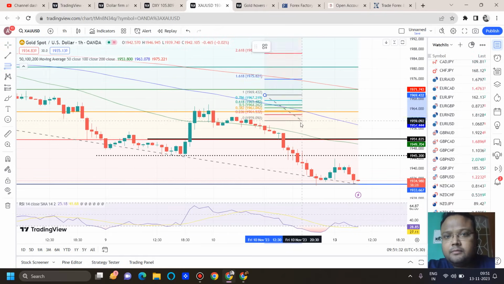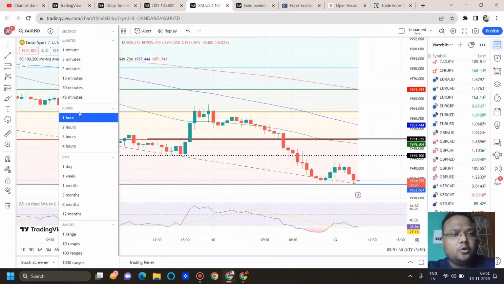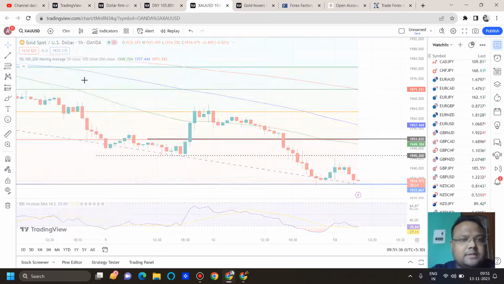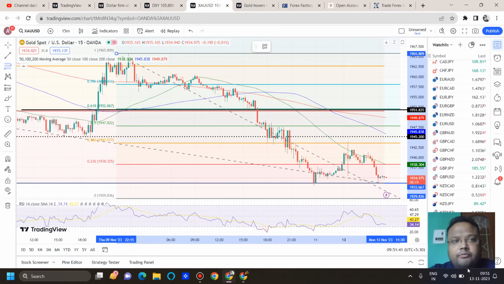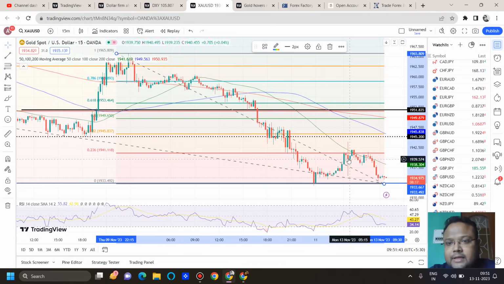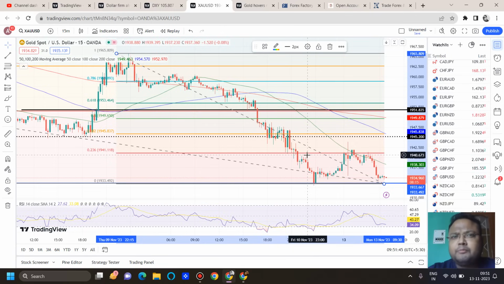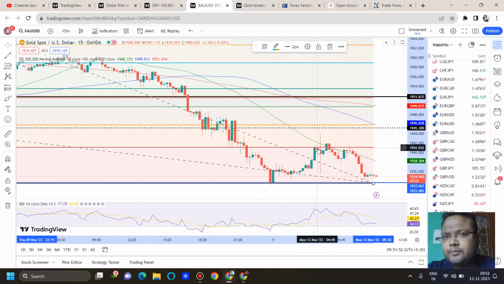But if we go to a lower time frame, like 15 minutes, my dear friend, and if we draw FIBO from here, now you can see that on the 15 minutes time frame, though it is a lower time frame, not very reliable, still here also we can see that the market is more or less respecting FIBO.